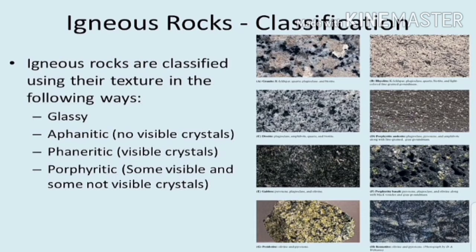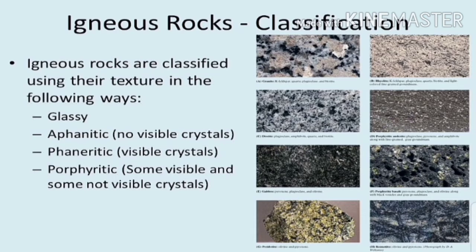The magma that reaches the surface of the earth is called lava. It later cools and solidifies to form igneous rocks. These rocks contain minerals such as quartz, mica, feldspar and magnesium. The igneous rocks are classified using their texture in the following ways. First one is glassy, second one is aphanitic, no visible crystals, phaneritic means visible crystals, and the porphyritic, some visible and some not visible.